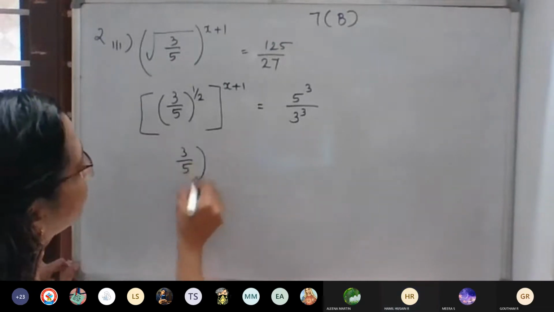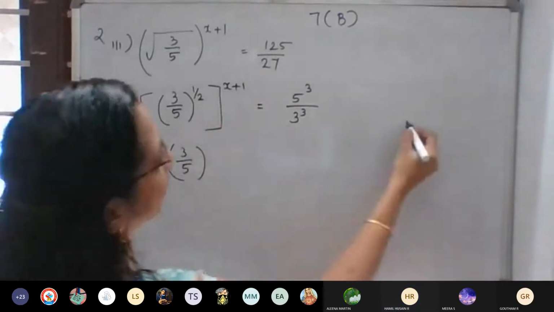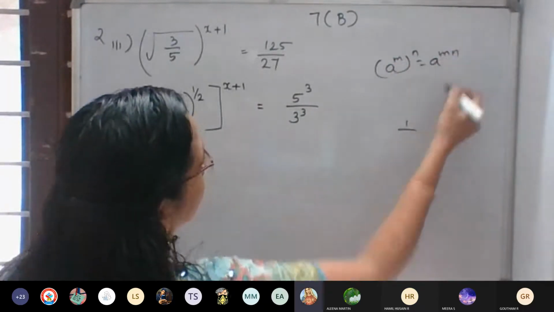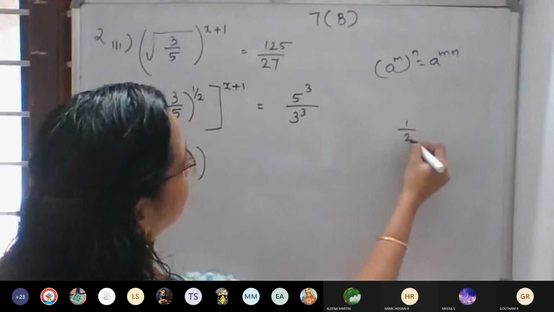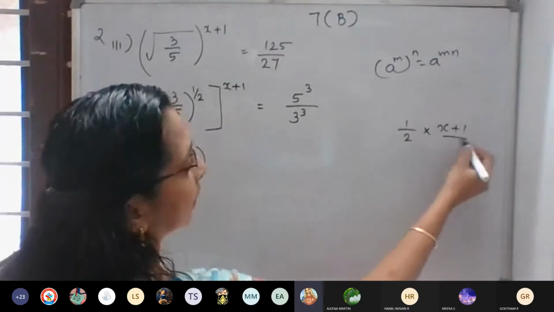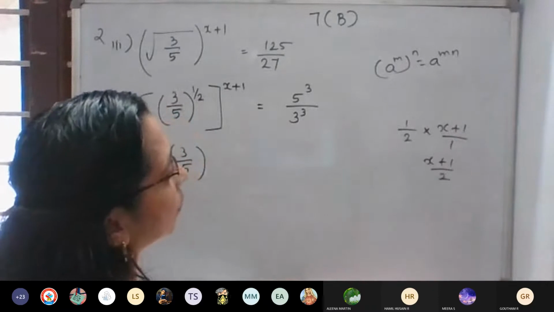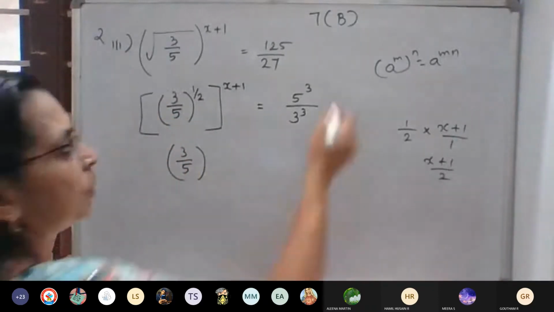3/5, the whole raised to 1/2, and a raised to m, the whole raised to n, is what? A raised to m into n. So 1/2 into x plus 1, plus 1... That means x plus 1, yesterday we had done that: numerator into numerator divided by denominator into denominator.